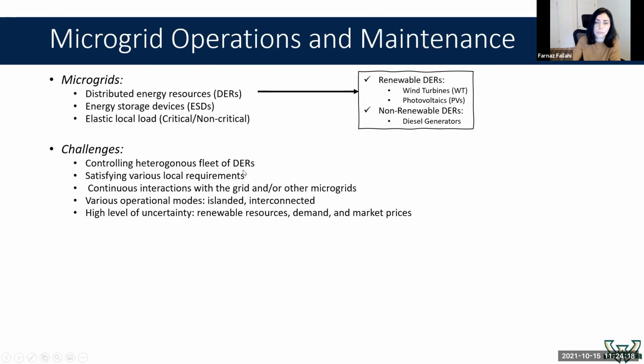Microgrids are responsible for controlling these different units as well as satisfying different local requirements, continuous power transactions with the grid or neighboring microgrids if necessary, and are working under a high level of uncertainty that is coming from these renewable resources as well as demand and market prices. Because of all this operational complexity, maintenance management has a higher impact on microgrid operations.